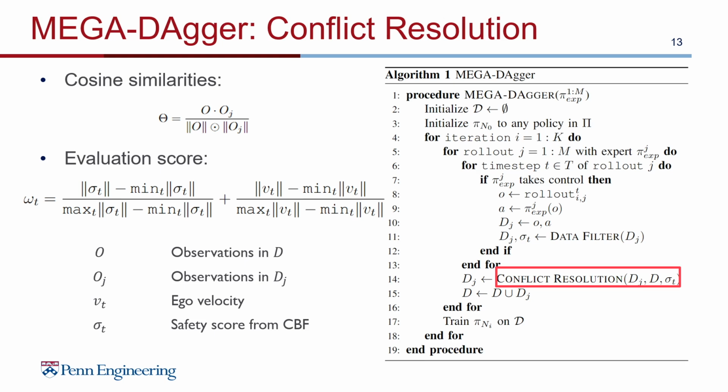Then, for our context of autonomous racing, we use a linear combination of safety score and equal velocity after min-max scaling normalization as indication of safety and progress respectively to choose the best action and overwrite all other actions with similar observations.